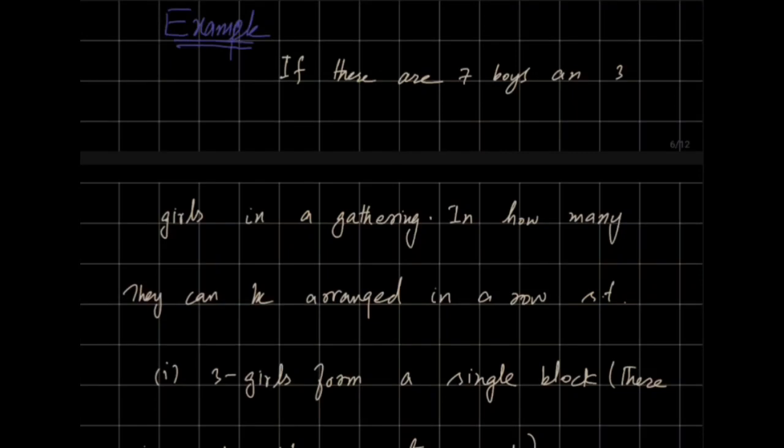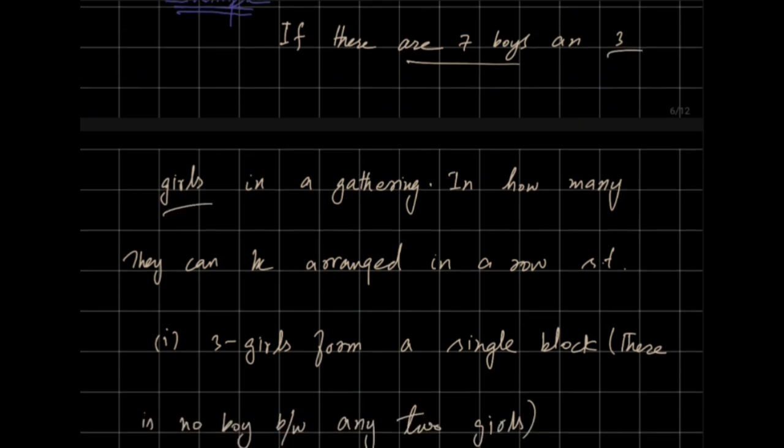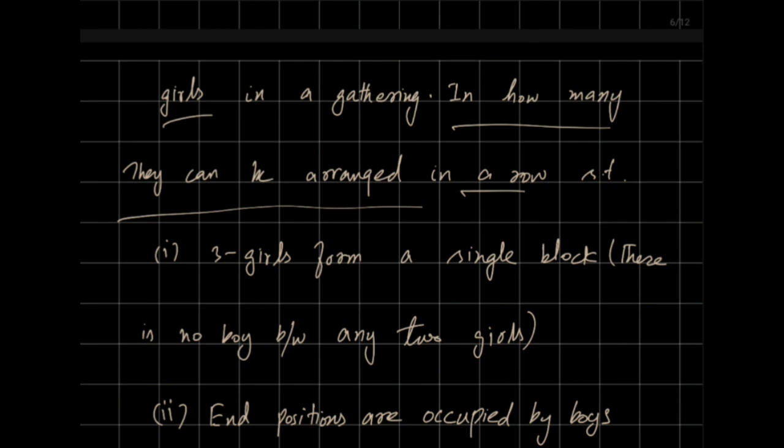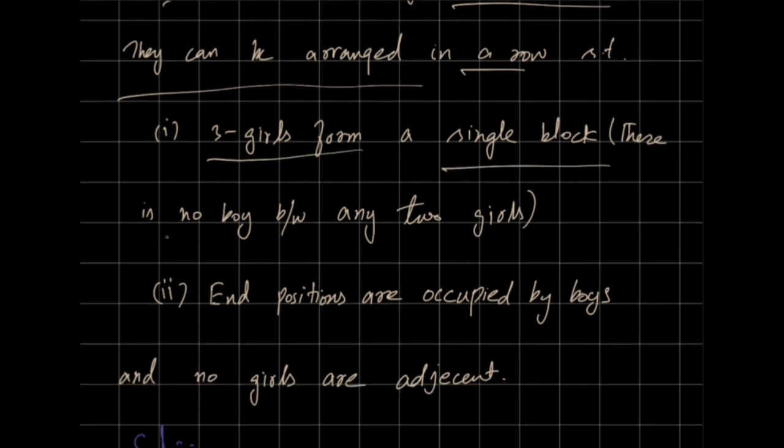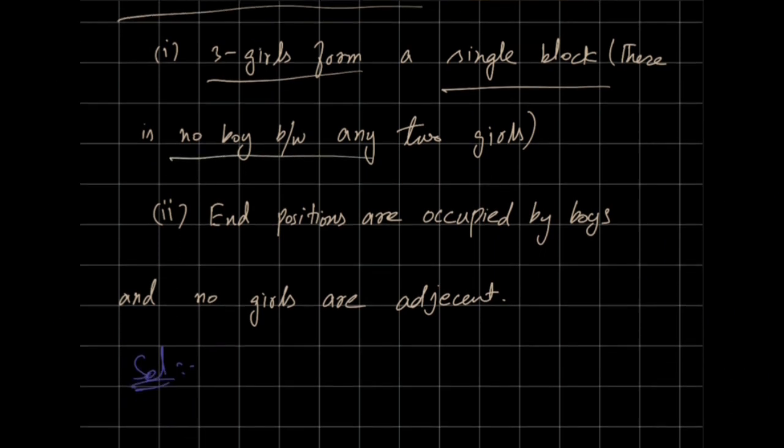Let's look at another example. It says that if there are 7 boys and 3 girls in a gathering, in how many ways can they be arranged in a row? The first arrangement is done in such a way that 3 girls form a single block. It means that there is no boy between any 2 girls.